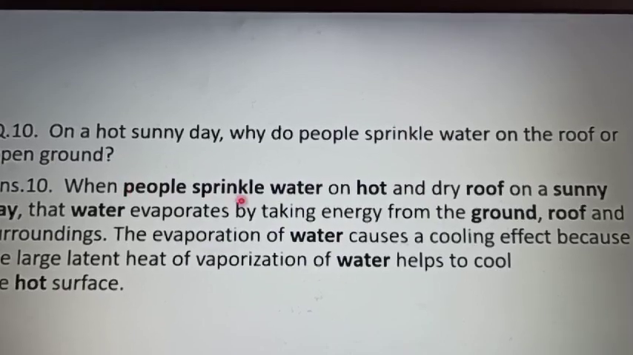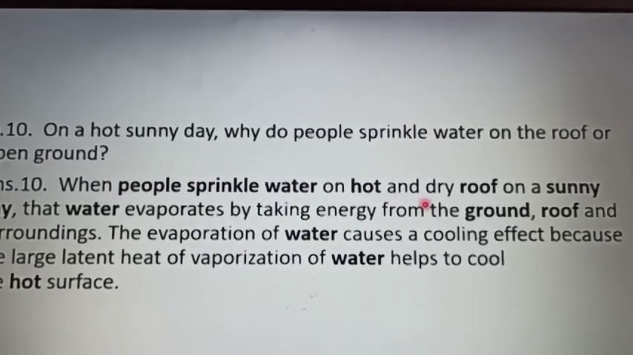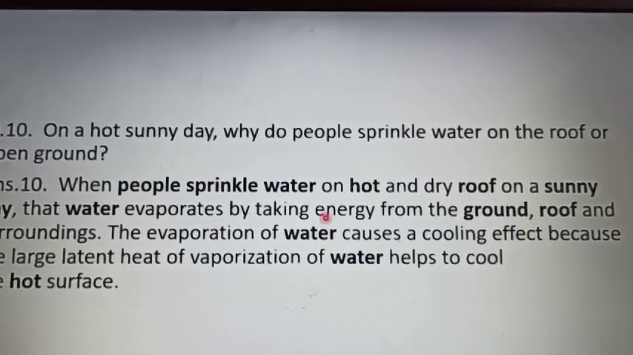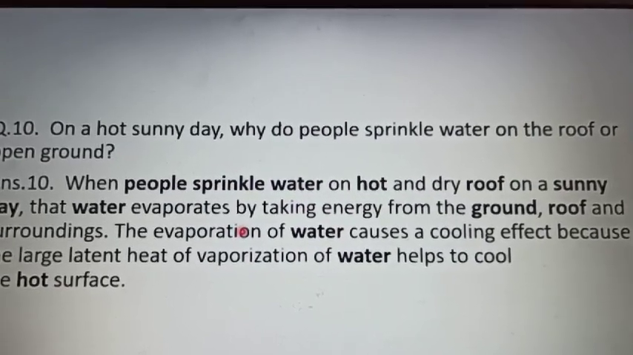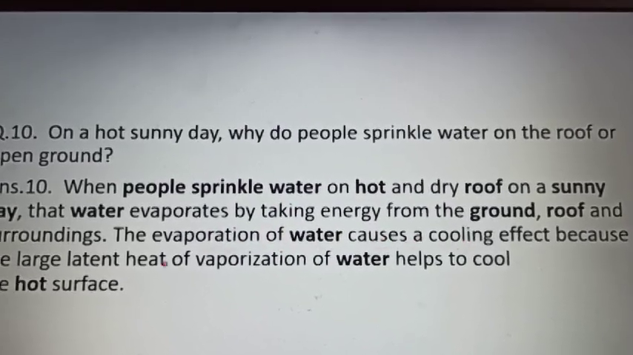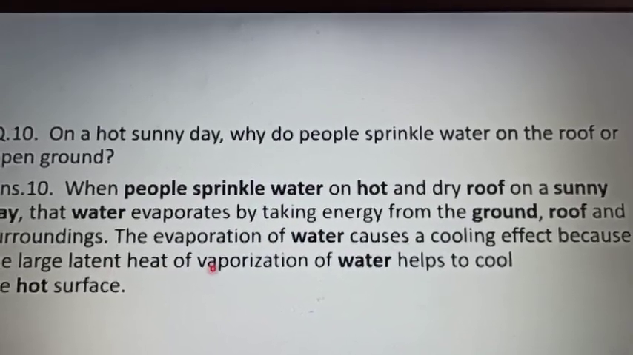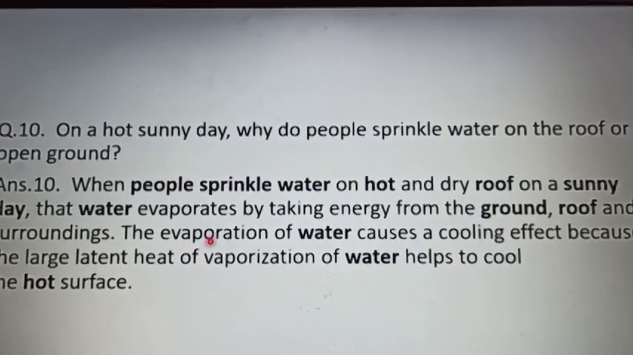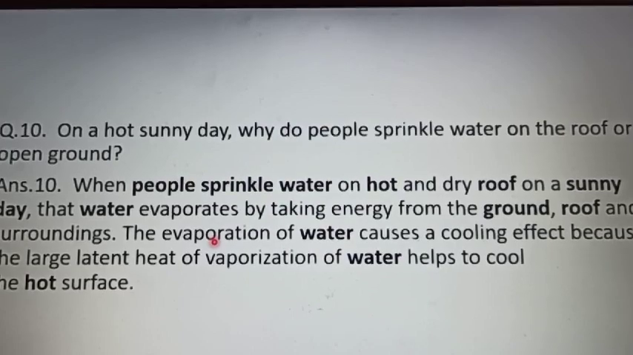When people sprinkle water on a hot and dry roof on a sunny day, water evaporates, and when it evaporates, it takes energy from the ground, the roof and the surroundings. Whenever there is energy loss, there is cooling. That is why the evaporation of water causes a cooling effect, because the large latent heat of vaporization of water helps to cool the hot surface.